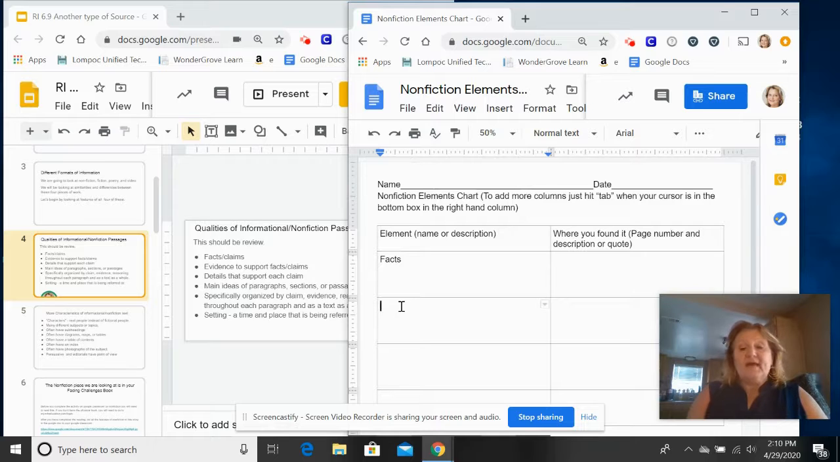After facts, we have evidence to support facts. So that's where we're going to go next. And you'll need to look at what your facts are that you chose, and then you're going to need to select the evidence that proves those facts.